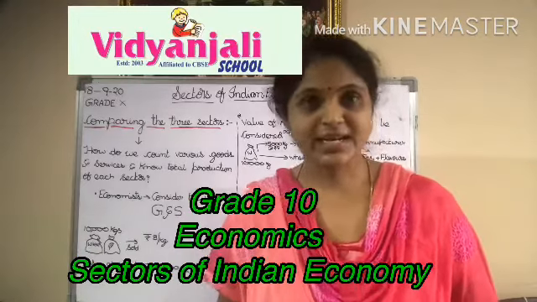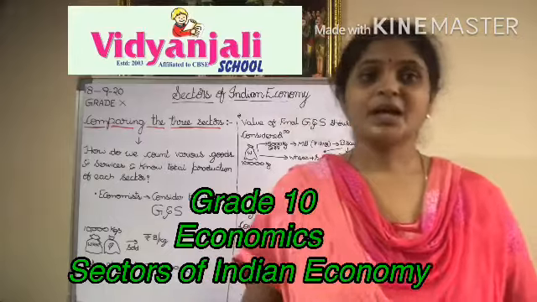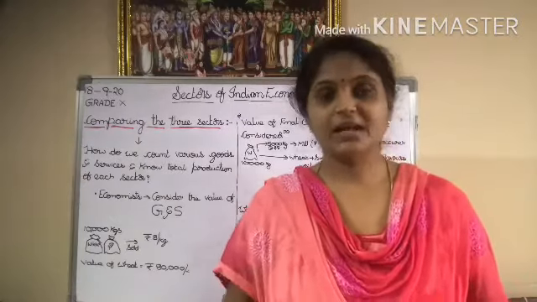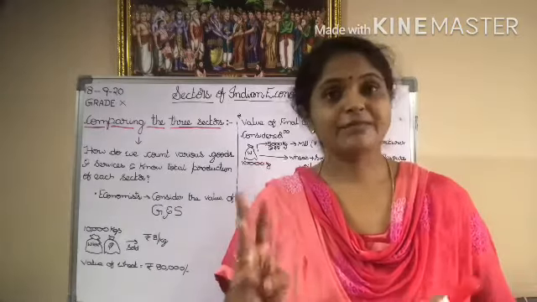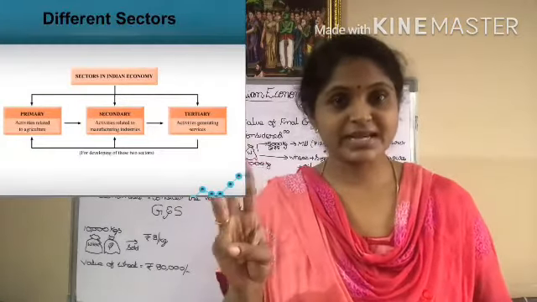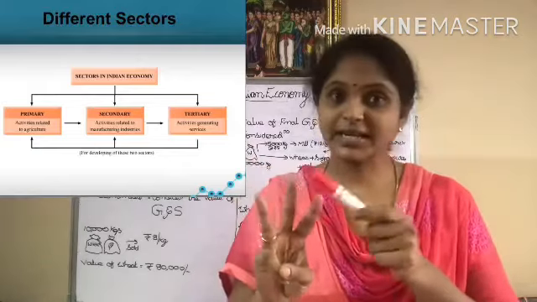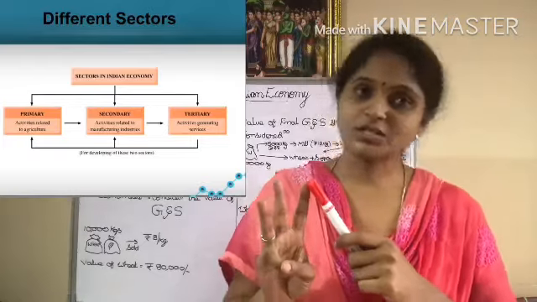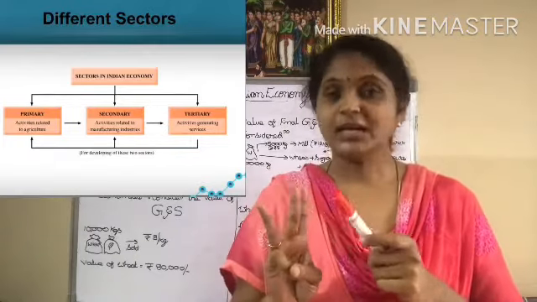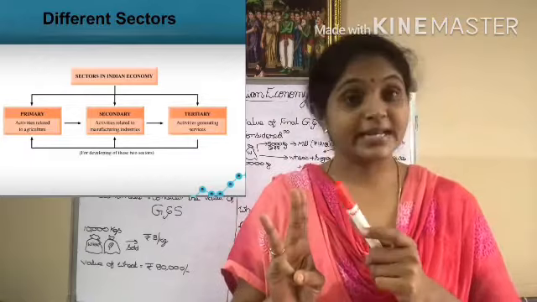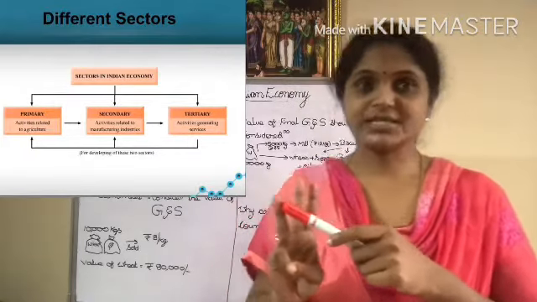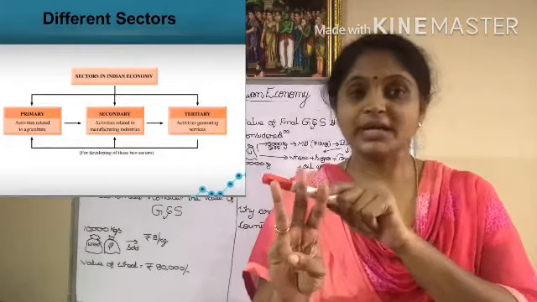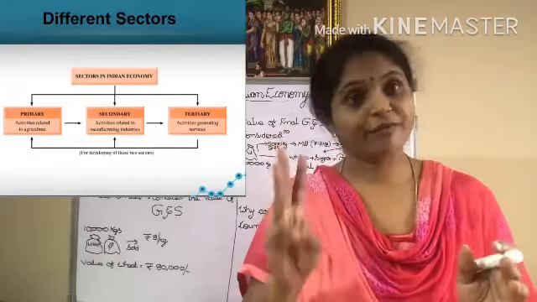This is your second lesson, which we started yesterday. Yesterday I gave the introduction of the lesson. I told you that the Indian economy is divided into three sectors: the primary sector, the secondary sector and the tertiary sector. The primary sector is also called the agricultural sector, the secondary sector is also called the industrial sector, and the tertiary sector is also called the service sector. So I hope you are clear with the basic meaning of the three sectors.